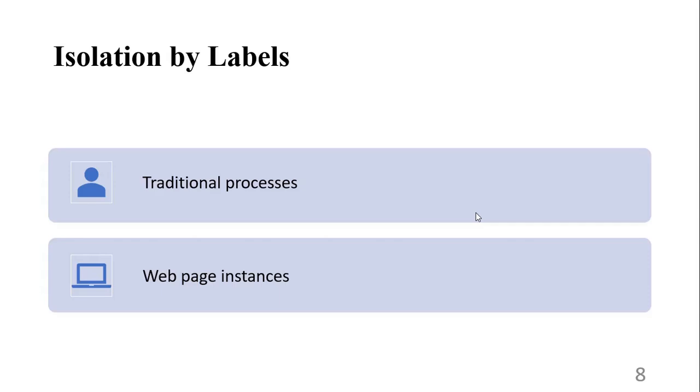It mainly stores raw data that is not much structured. And the second one, we have web page instances. As we know, a web page is a hypertext document provided by a website and displayed to a user in a web browser. A website typically consists of many web pages linked together in a coherent fashion.